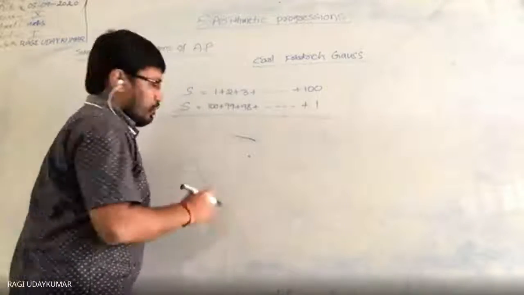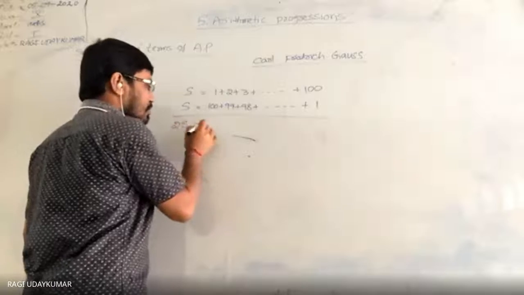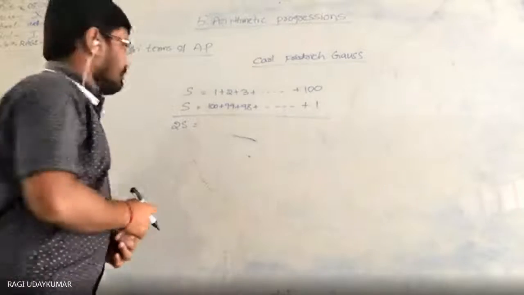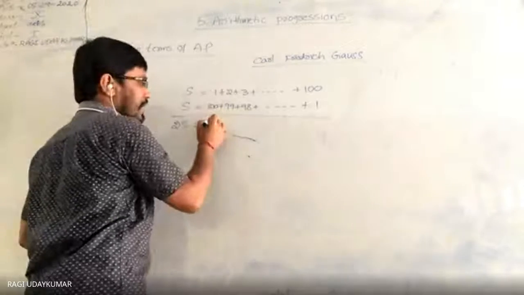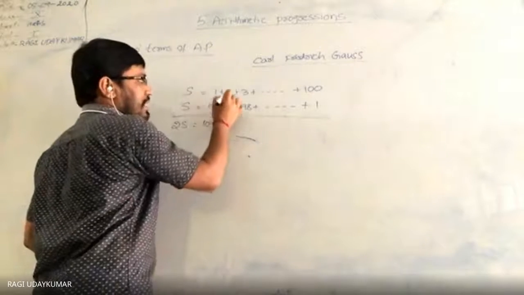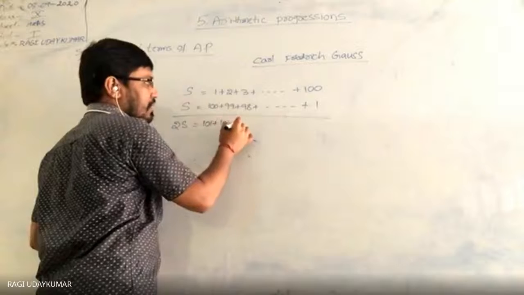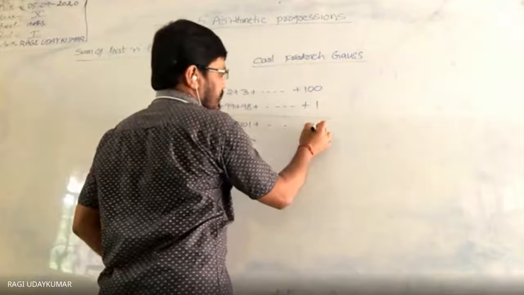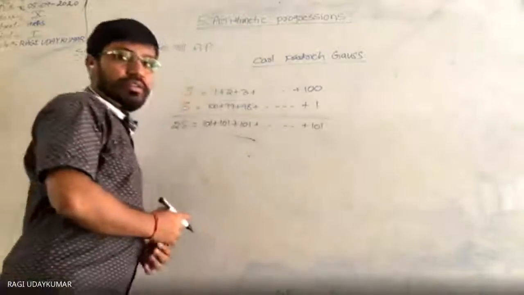He added both, so you get double the sum. 100 plus 1 is 101, 99 plus 2 is 101, 98 plus 3 is 101. Like that, you will get 101 every time.